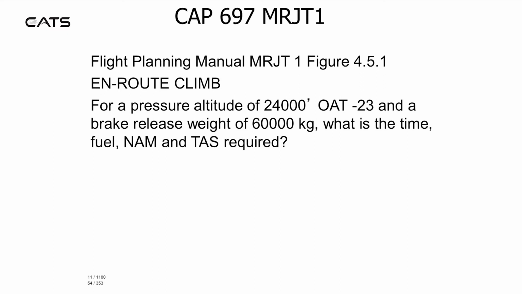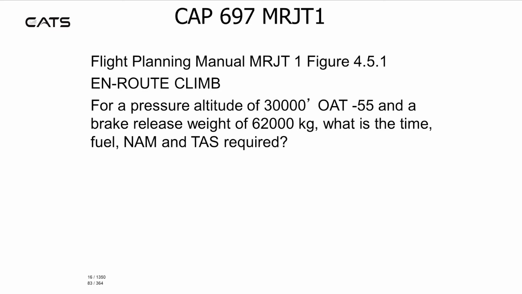Referring to figure 4.5.1 for the en route climb, for a pressure altitude of 24,000 feet, outside air temperature minus 23 and a brake release weight of 60,000 kilograms, what's the time, fuel, NAM and true airspeed required? Well, you might need to calculate ISA deviation here to land on the correct tables, but after doing that you should find 11, 1,100, 54 and 353.